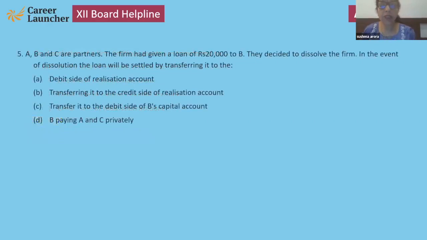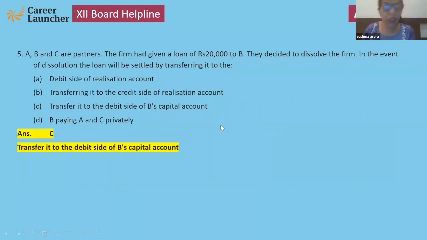Now, please underline this line which I am going to give you: firm had given a loan. This is the major line. Firm had given a loan to B. B is a partner. Now, where will you transfer this loan and where will that be settled? Please read the question carefully. The firm had given a loan of rupees 20,000 to B, that will be transferred to the debit side of B's capital account.